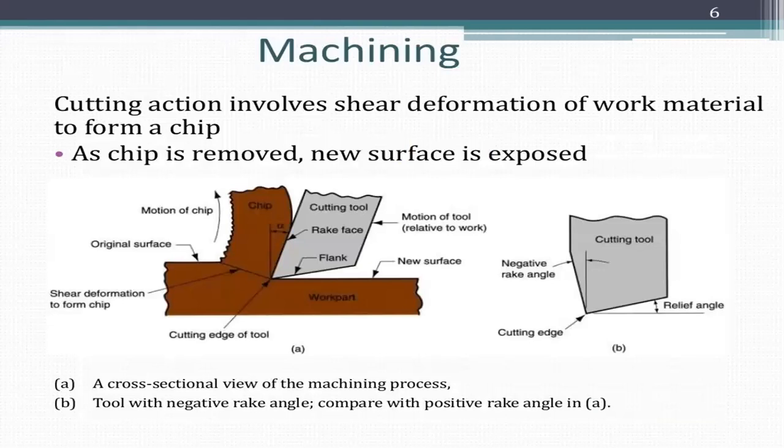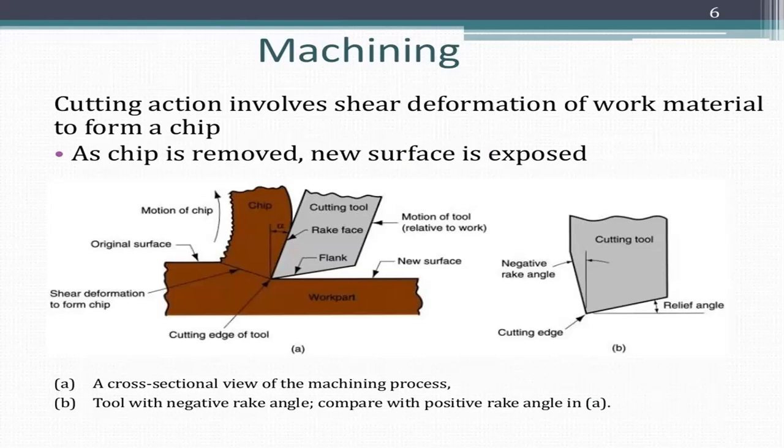Then machining. Machining is a cutting process whose action involves a shear deformation of the work material to form a chip. After machining, the unwanted material will be converted into the form of chip. As a chip is removed, a new surface is exposed. After machining, the new surface of the component will be exposed.